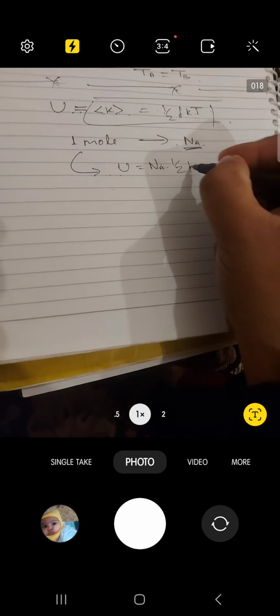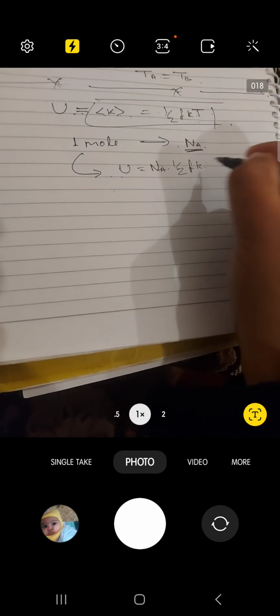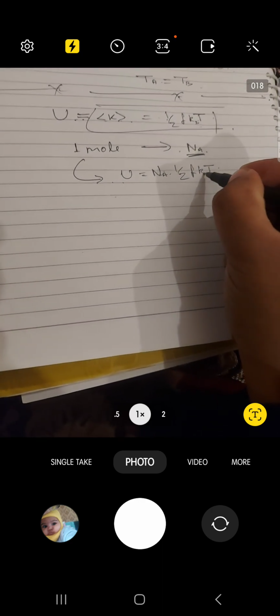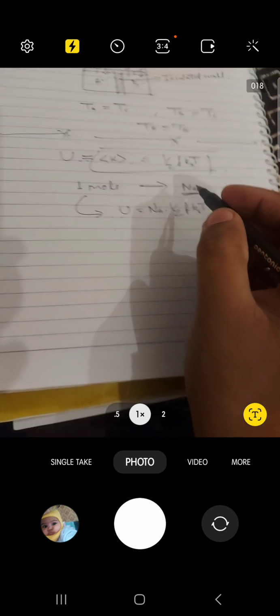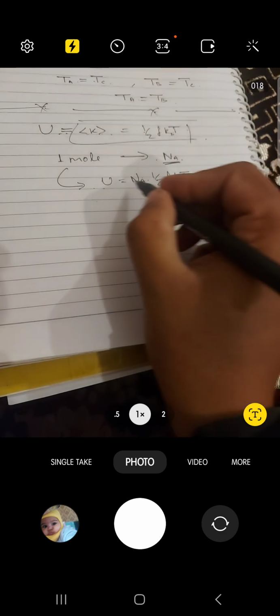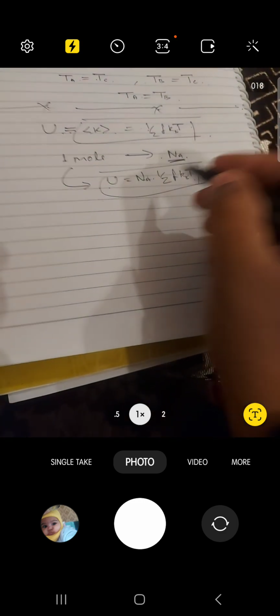This much only, that is F into K, that is into T. Okay, so K_B, the suffix B is applied, that is the Boltzmann constant. Okay, that has a specific value. So this is the value of the internal energy. Okay, and there is one more fact that you shall know.